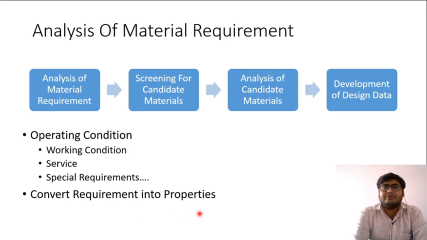If I am saying that I am building a product which must carry a weight of 5 kilogram, I will convert this requirement into proper material properties, that if I want to carry 5 kilogram, then my strength must be more than 50 Newton per mm square. So now I am looking for materials which have strength of more than 50 Newton per mm square, and I will have a list of such candidate materials.